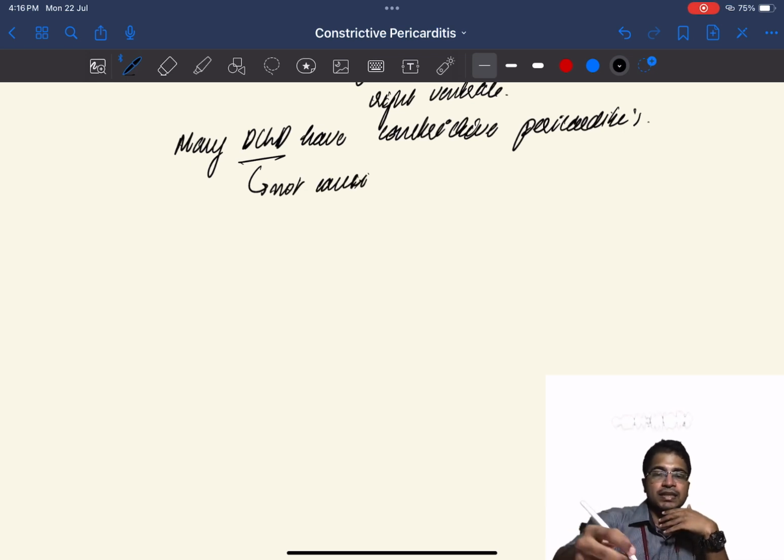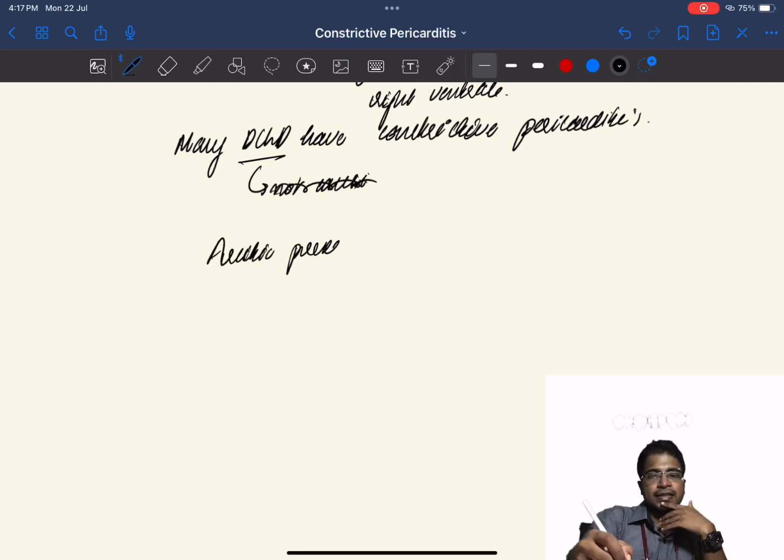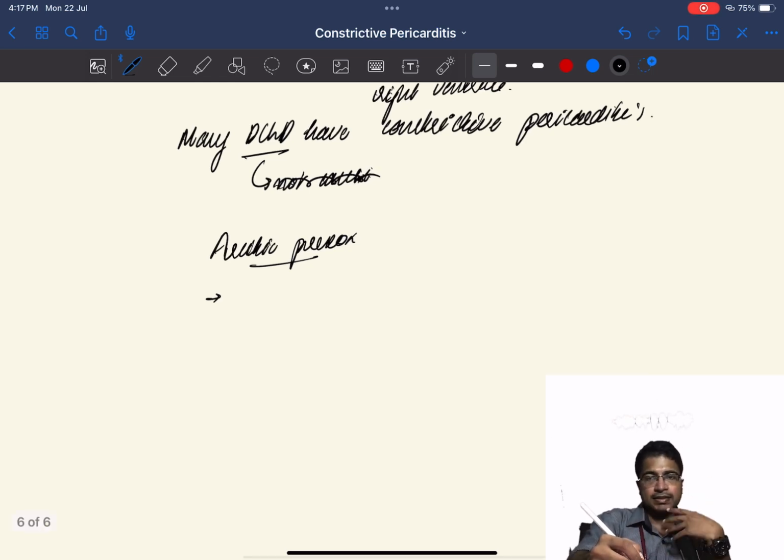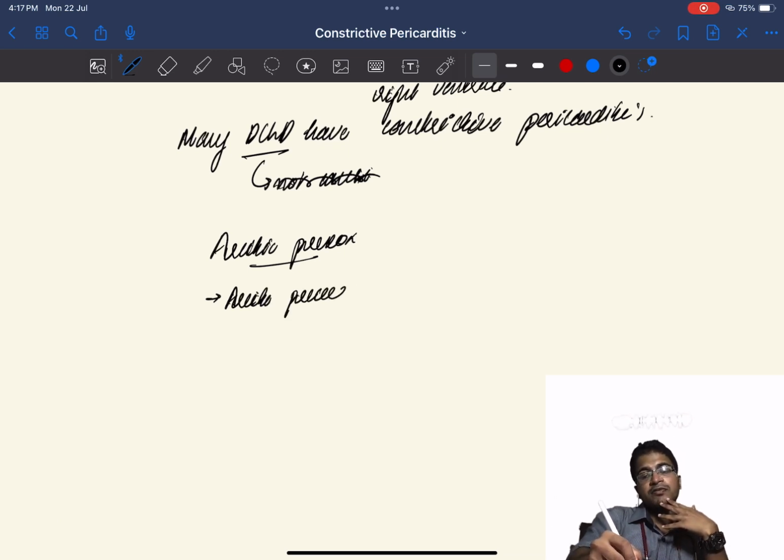There is something called ascites praecox, in constrictive pericarditis. What is ascites praecox? Usually in DCLD, pedal edema comes first, followed by abdominal distension, ascites. Pedal edema is followed by ascites. But in constrictive pericarditis, ascites comes first, followed by pedal edema.